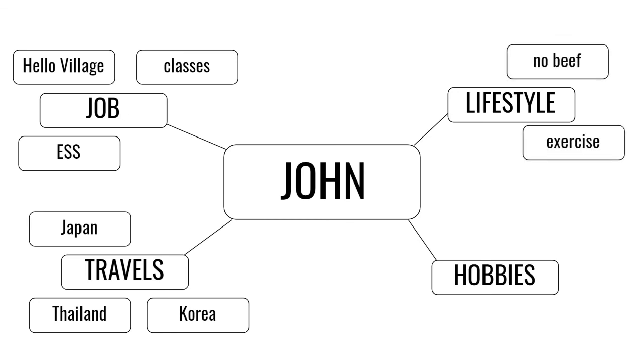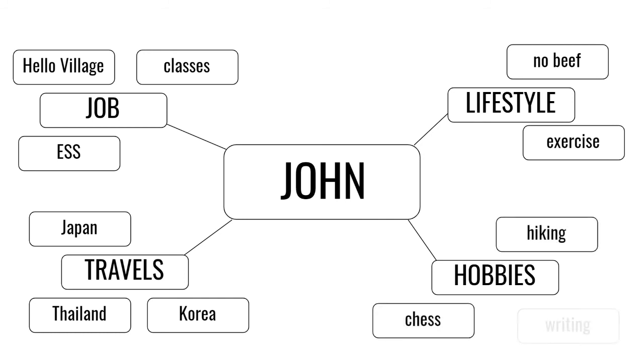Next, John's lifestyle. So John is quite active, so he likes to exercise, so maybe that's something we can talk about. Another thing about John is that John does not eat beef, which is something interesting that maybe we can talk about. We can explain maybe why he decided not to eat beef, for example. So those are different ideas to talk about his lifestyle. And for hobbies, John likes hiking, playing chess, and writing. So these are just 3 of his hobbies, but these are points we can talk about when talking about John's hobbies.